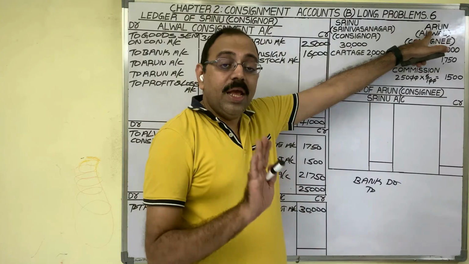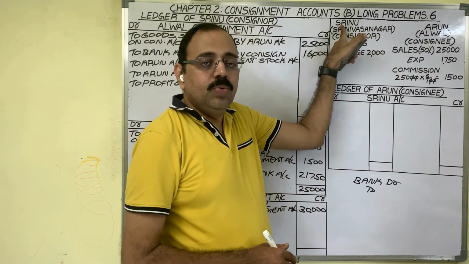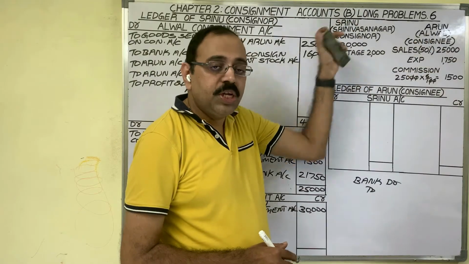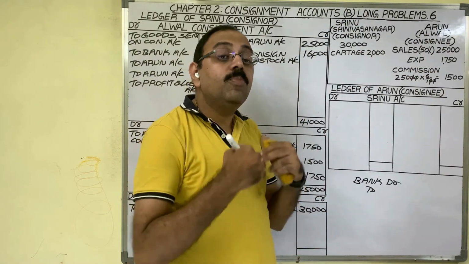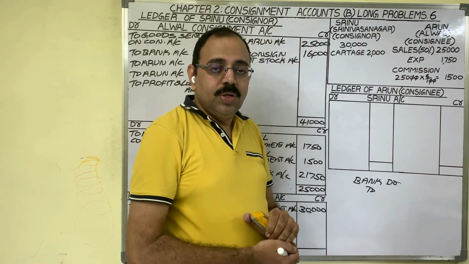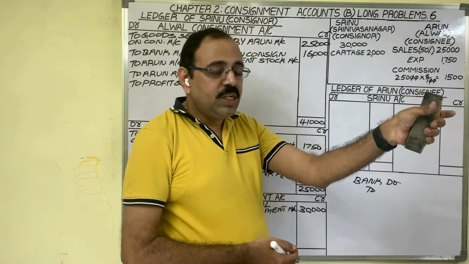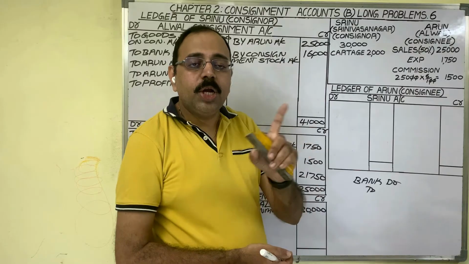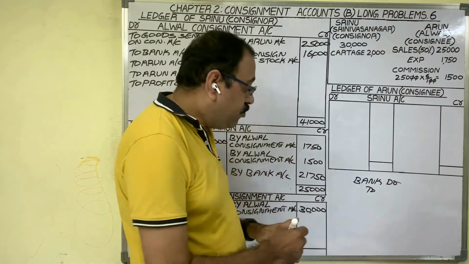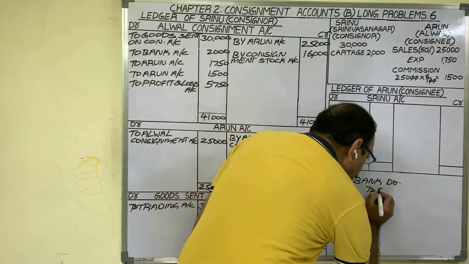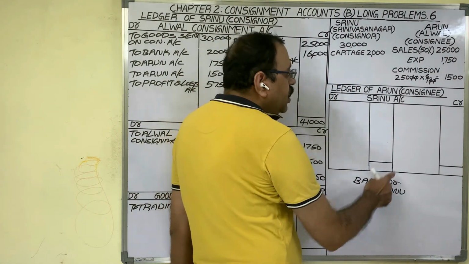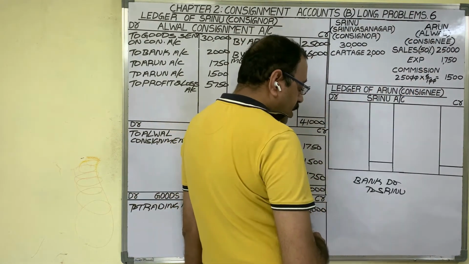We are only an agent of Srinu. In future, we should return this sales amount to Srinu. So we are liable to Srinu. To Arun, Srinu is becoming a creditor. Creditor means liability. Liability shows a credit balance. Therefore, we should credit Srinu account. This is the entry for sales in the books of consignee.